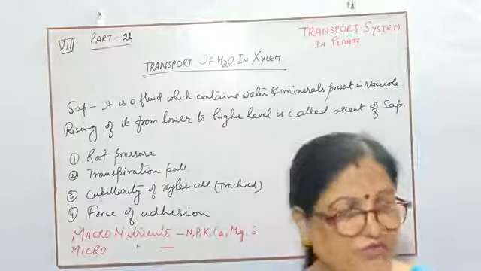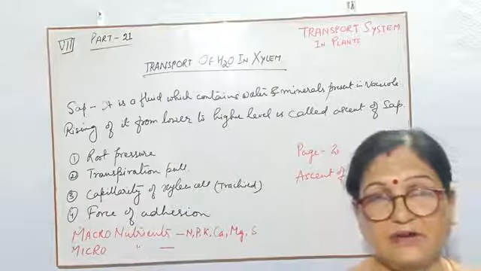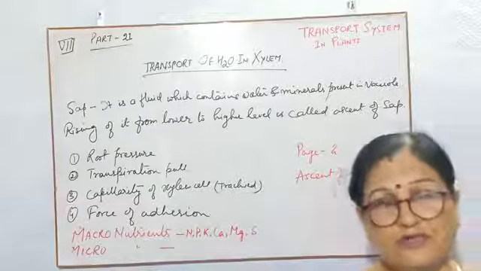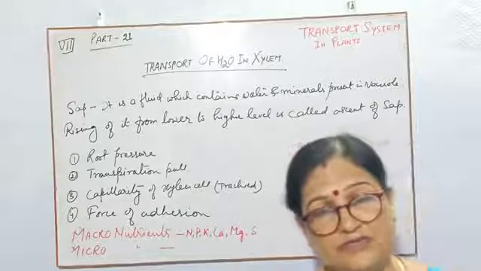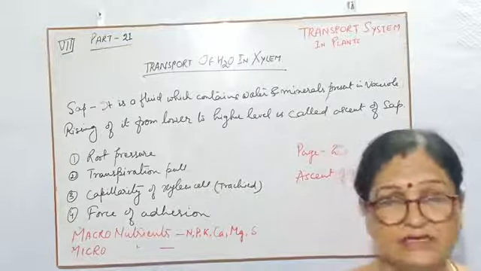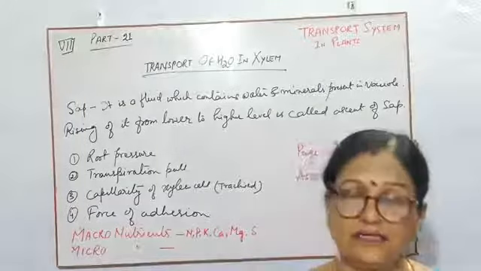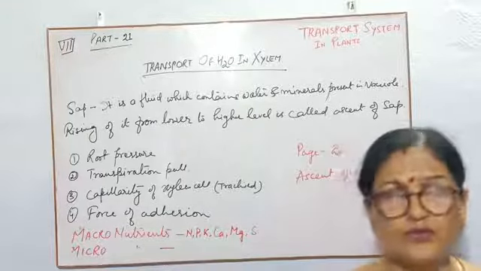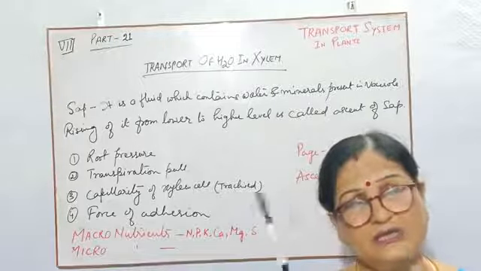Once, in the previous video, I told you from the root hair it will go to the epidermis or epiblema, then from the epidermis it will go to the cells of the cortex, then from the cortex it will reach the endodermis, then from the endodermis it will go to the protoxylem, then to the metaxylem, and then from the xylem of the root to the xylem of the stem, and then from the xylem of the stem up to the xylem of the leaf. This is the proper route of water, how it passes from soil to the leaf.